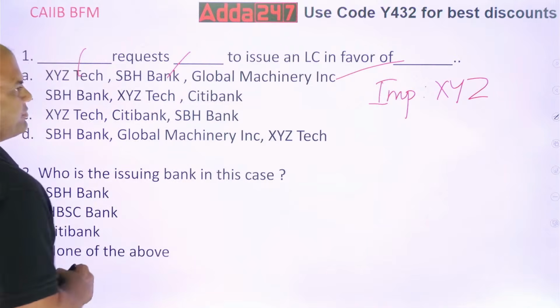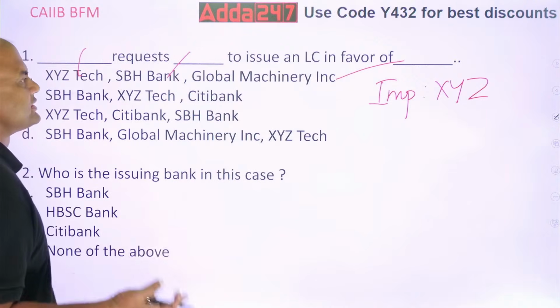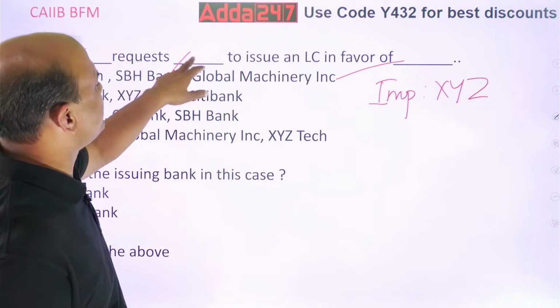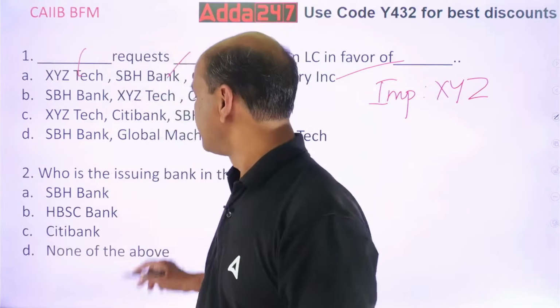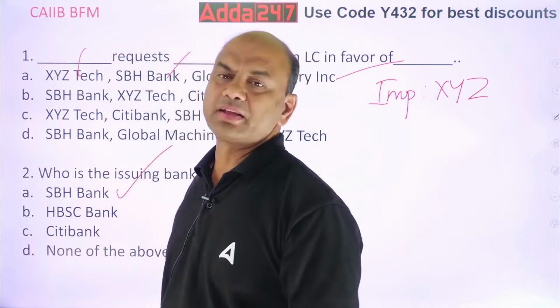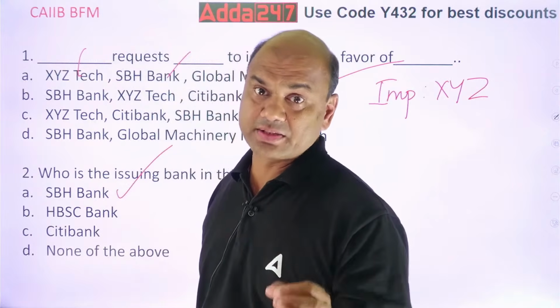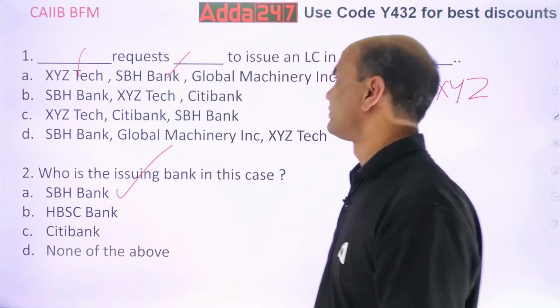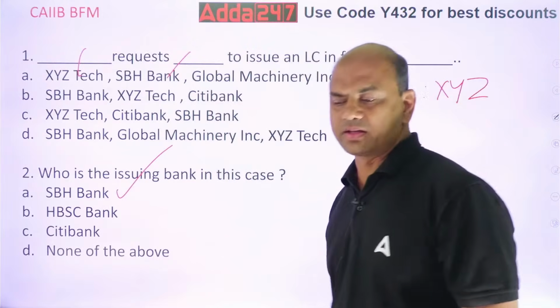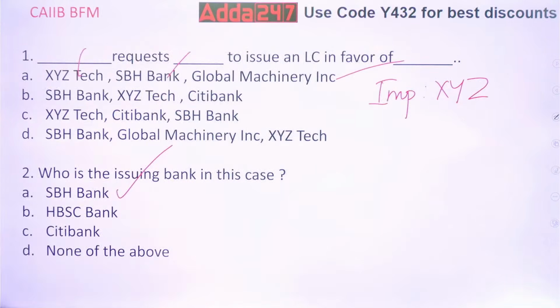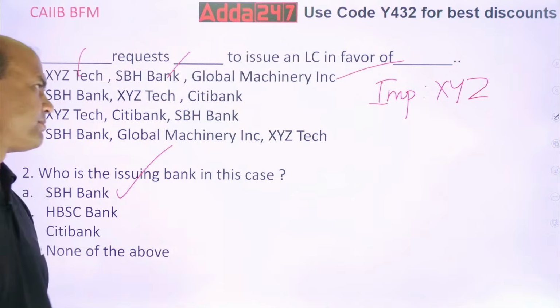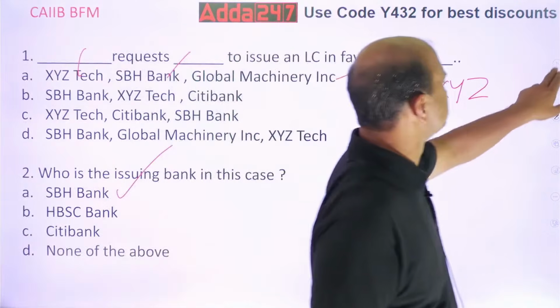Who is issuing the LC? See, request SBH Bank to issue the LC. So, who is the issuer? SBH Bank is the issuing bank in this case. Got it, everyone? Clear? Are you getting the concept clear, everyone? Yeah? Next.